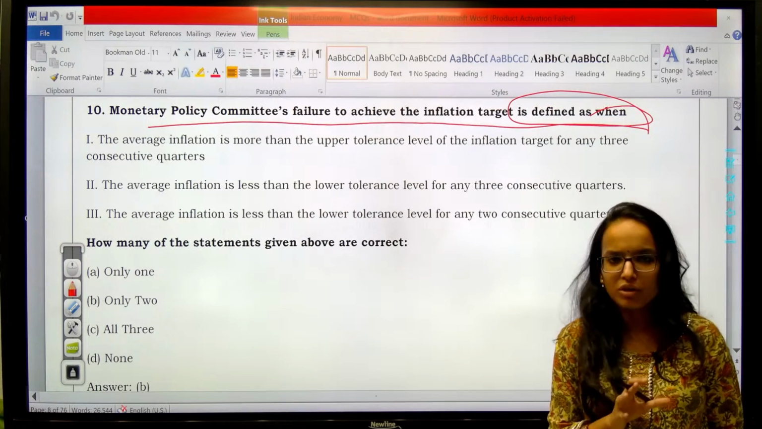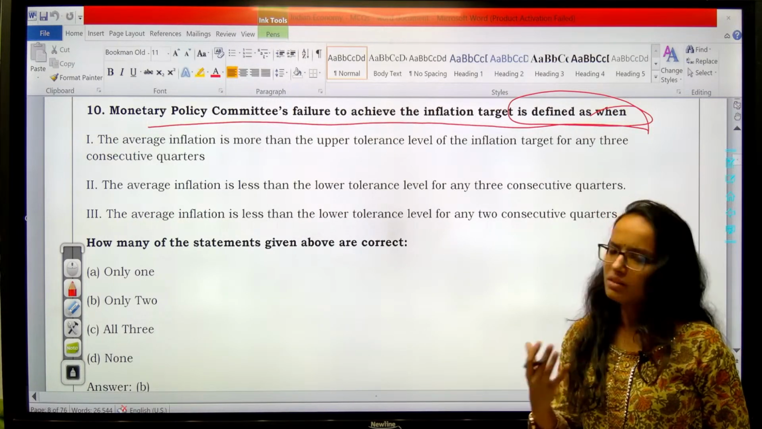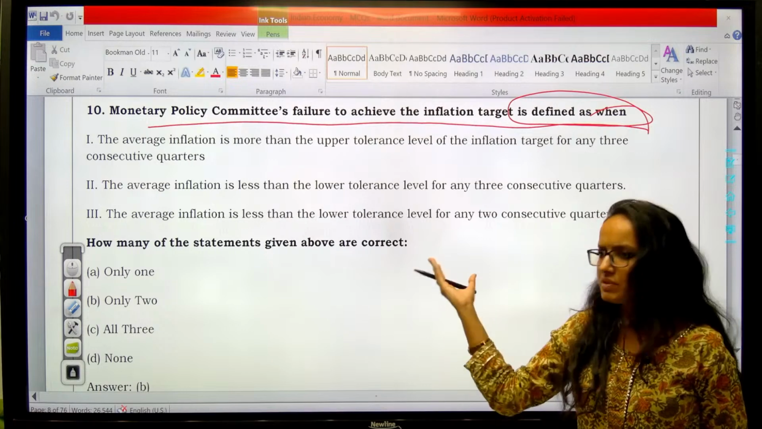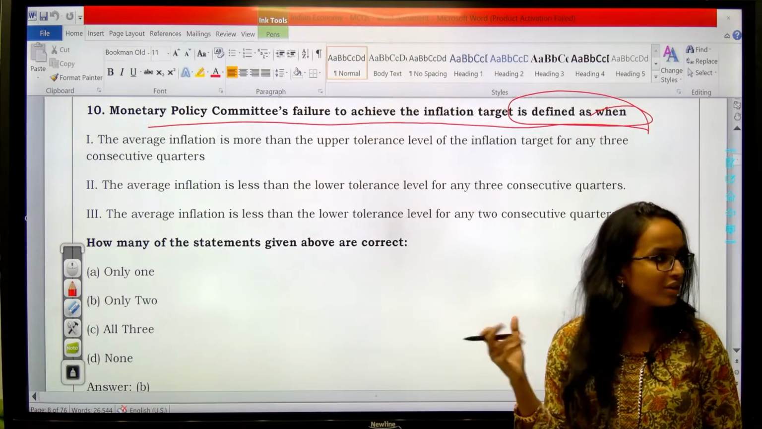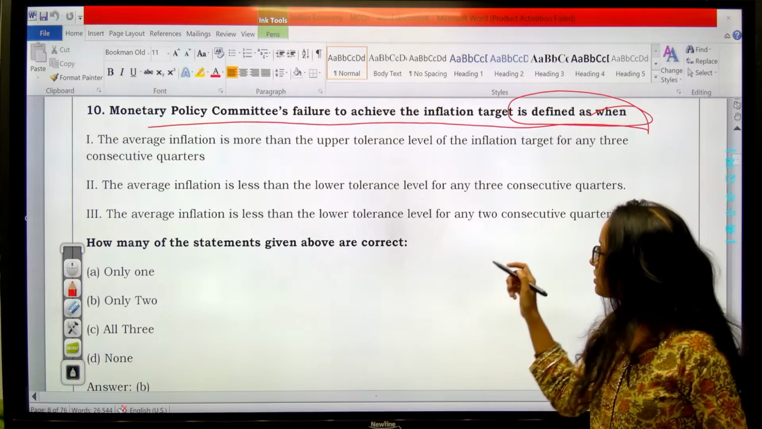I'll discuss the liquidity corridor with you as well in the coming classes, maybe upcoming classes. We have parts of this class, right? So presently it is already too long for this class. Let me discuss this question first.